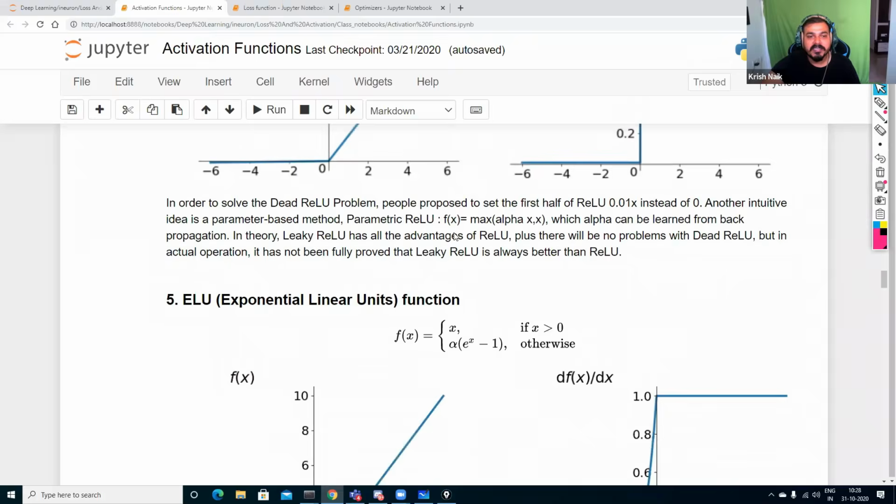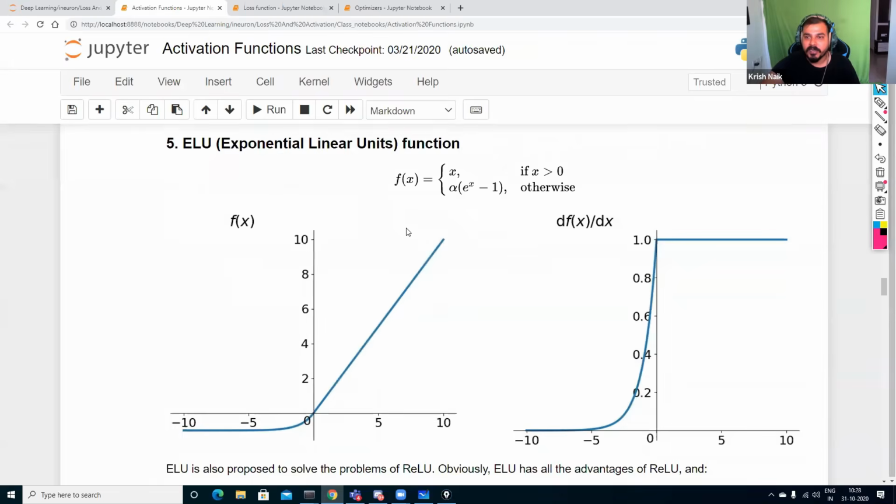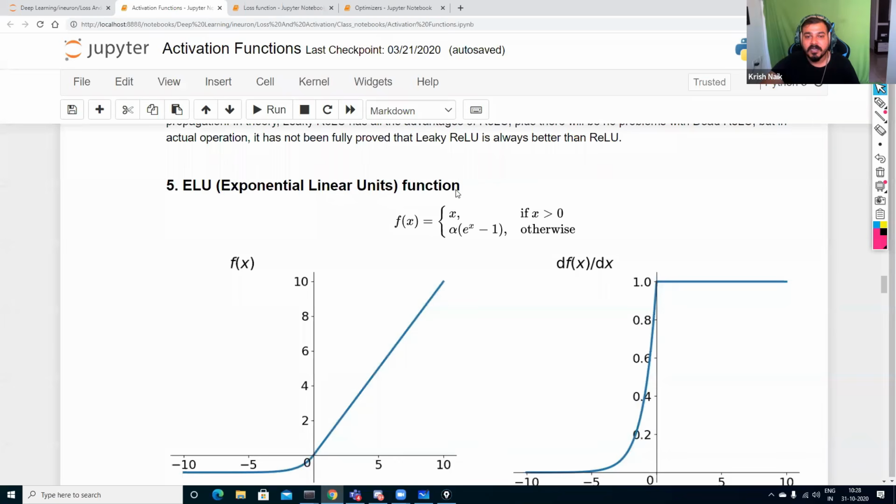Now we are coming to the next activation function, which is called ELU, exponential linear units. What we are trying to do with respect to ELU is that whenever your x value is greater than 0, it will be exactly the same. They are only trying to handle the negative values in an efficient way. Whenever your x value is greater than 0, your output will always be x. Whenever your x value is less than or equal to 0, then they are applying this particular operation.